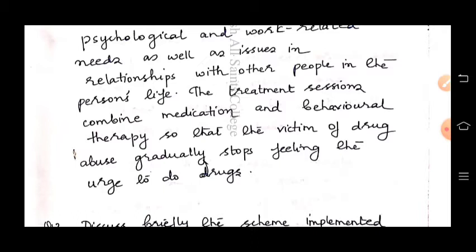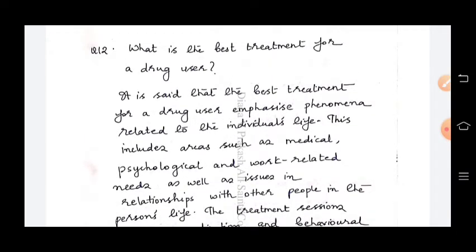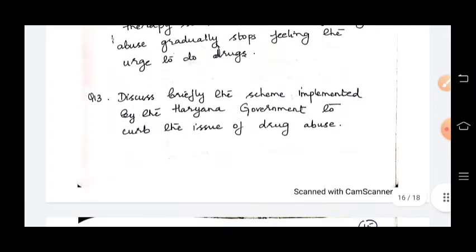You understand? So, if asked what is the best treatment, psychological support must be given, and their relationship with other people must be looked at. Sometimes it might be their circumstances. Then, of course, medical help. So, everything, all that together is the best treatment for a drug user.